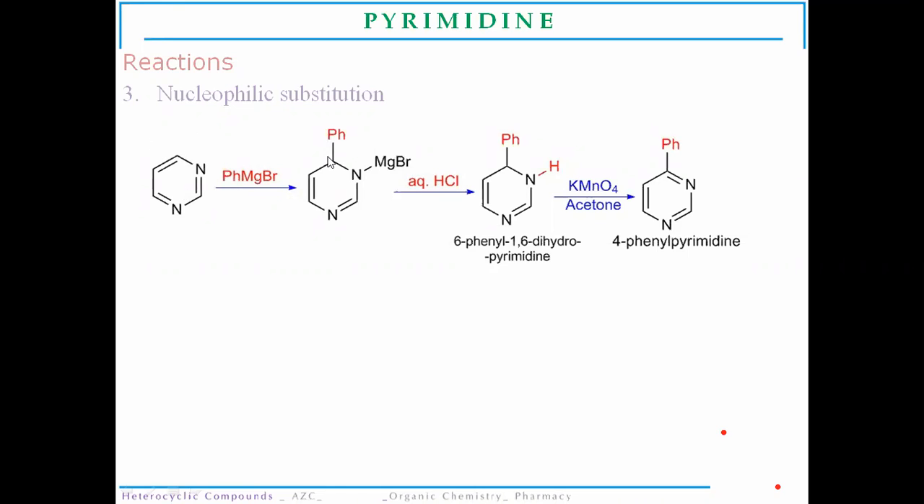There will be formation of an intermediate product through hydrolysis in the presence of aqueous hydrochloric acid. This hydrolysis product undergoes subsequent oxidation in the presence of potassium permanganate and acetone. A phenyl substituted pyrimidine is formed, and the substitution generally happens at the fourth position, that is, 4-phenyl pyrimidine is formed.